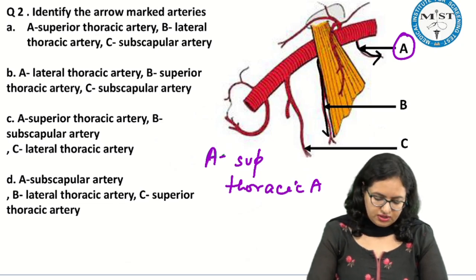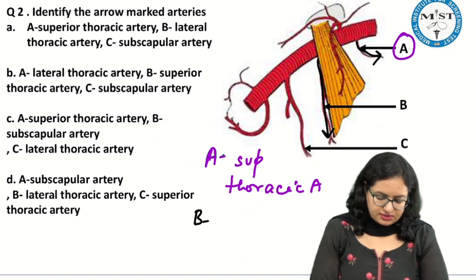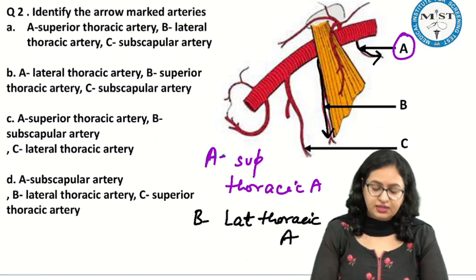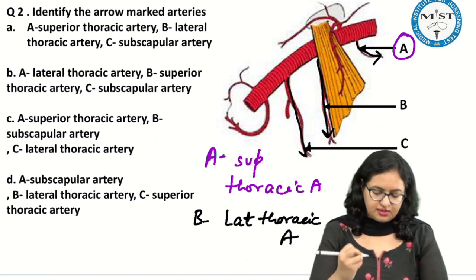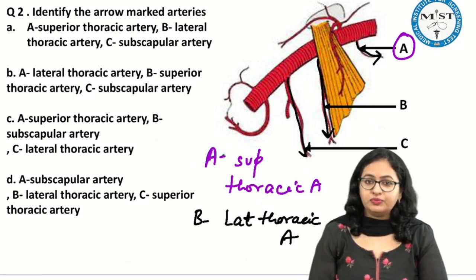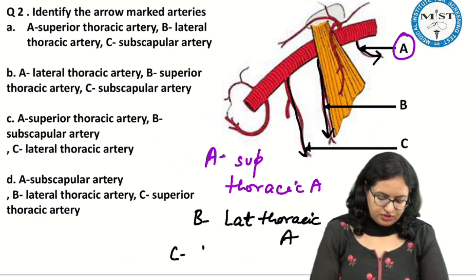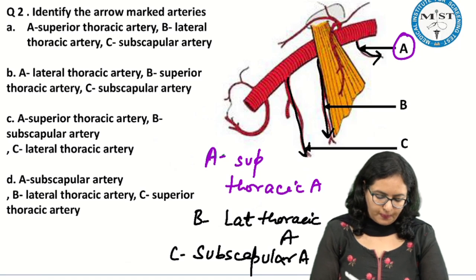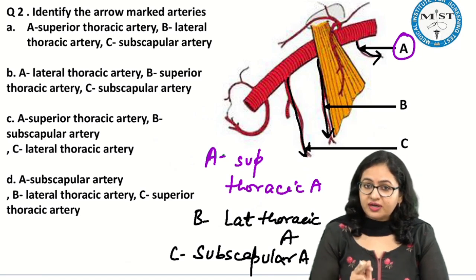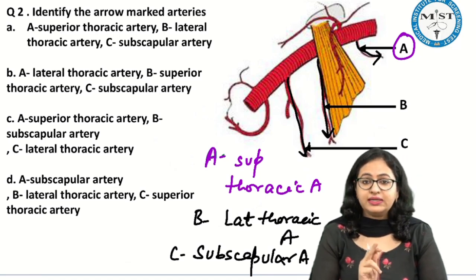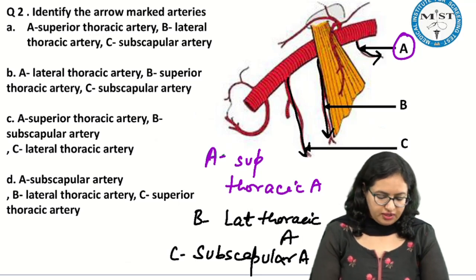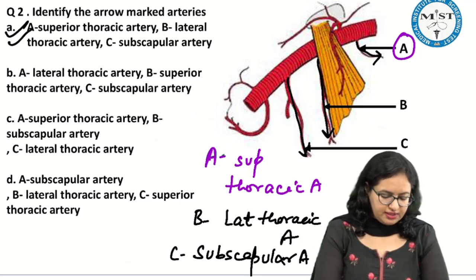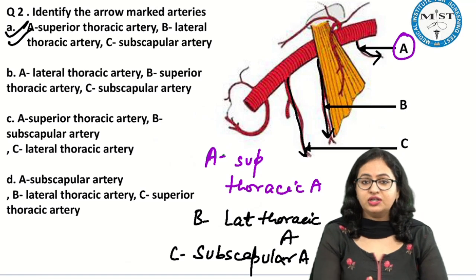Now this artery, which is marked as B, is the lateral thoracic artery. And this one is coming from the third part, and this C will be the subscapular artery. So now you have identified all the arteries. You have to just identify the correct option. If I see which is the correct option, A is the correct option. This is the correct combination.